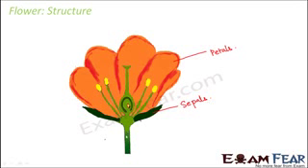Then there is this slender tube-like structure which holds the entire flower together. This is known as the stalk of the flower. What about this swollen part which you see here? You see the stalk becomes a little swollen here. And what is this swollen part called? This is known as the thalamus.